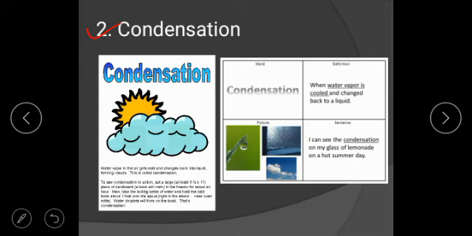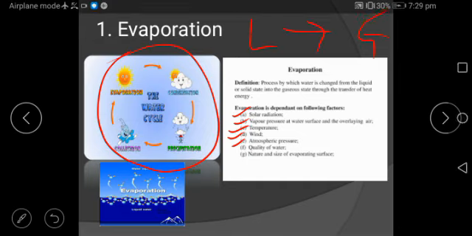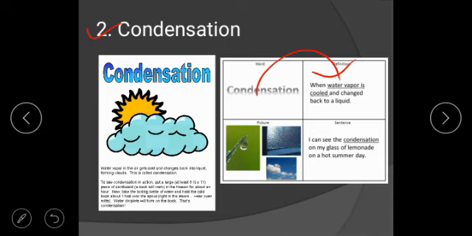Next is condensation. Condensation is the opposite of evaporation. What is condensation? It is when water vapor is cooled and changed back into liquid. Evaporation we did when liquid changes into gas, after increasing the temperature. Condensation happens when gas changes into liquid after decreasing the temperature, after cooling. In the picture you can see all these water vapor droplets; these are examples of condensation. And I can see the condensation on my glass of lemonade.